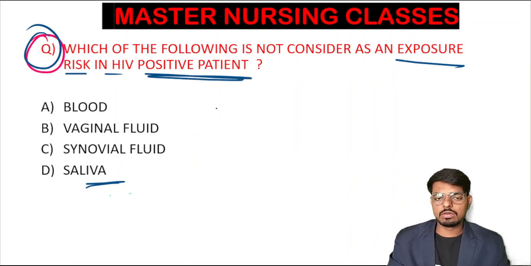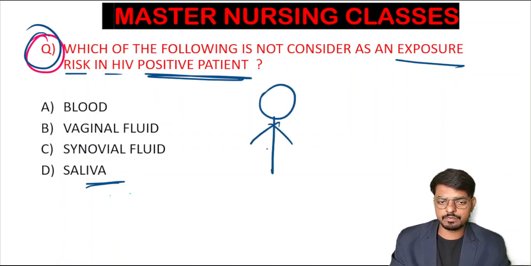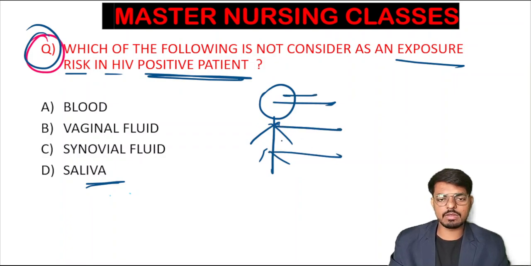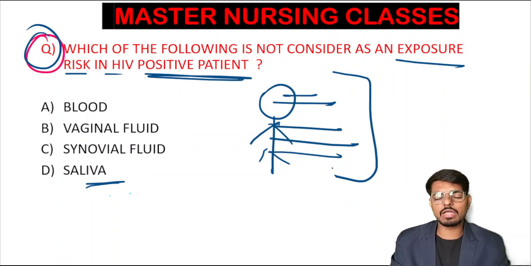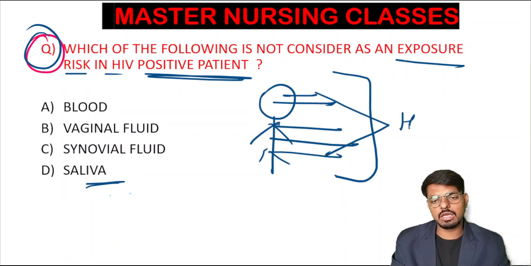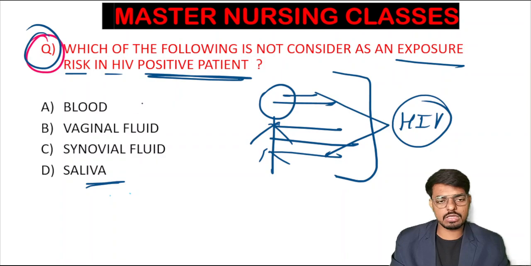So this is the HIV positive patient. From this patient, saliva is coming, tears are coming, sweat is coming, feces is coming, urine is coming, and some other body secretions are also coming. So among all the secretions, which are considered an exposure risk? Where we are exposed to these secretions, we get the risk of HIV infection. So among these, we need to identify which one does not come under the exposure risk.